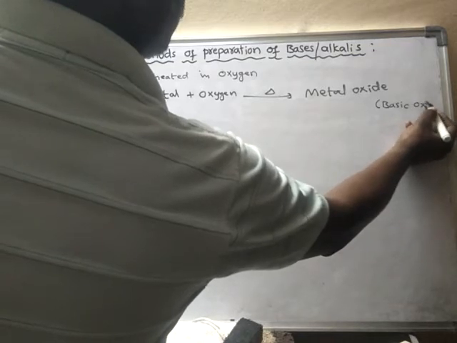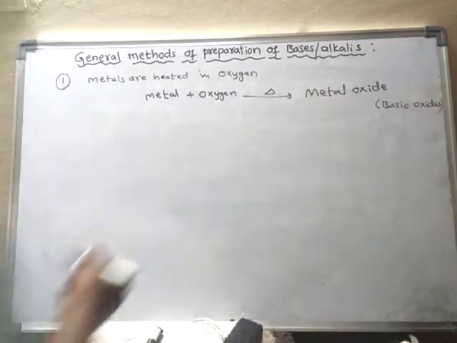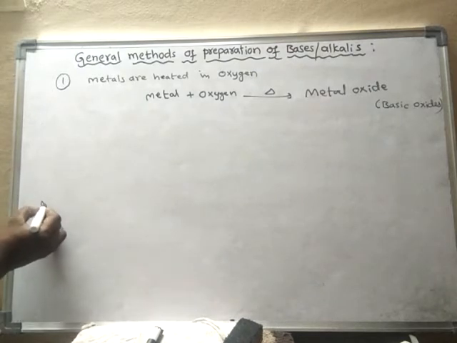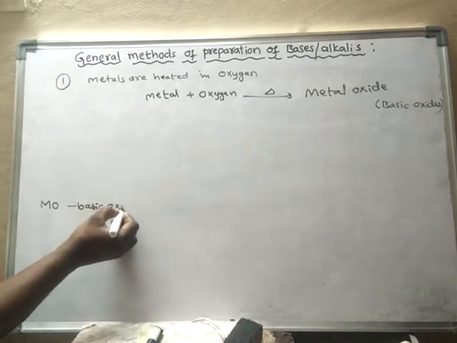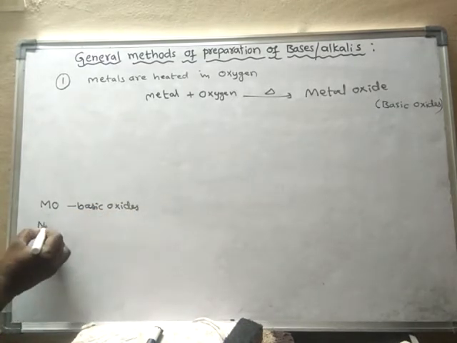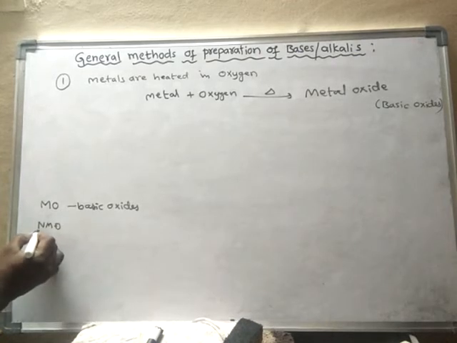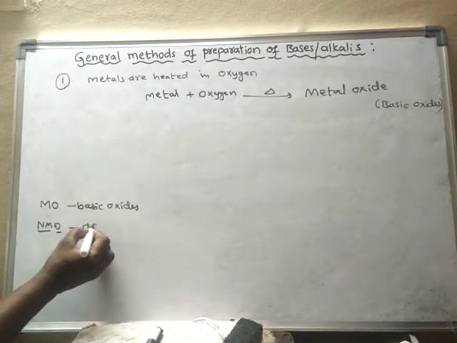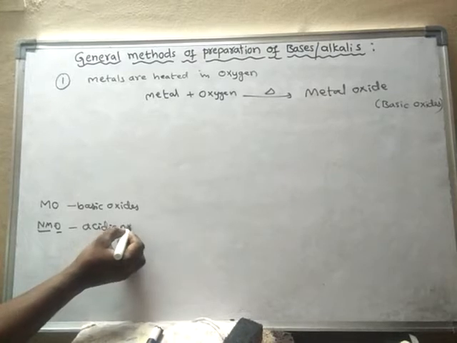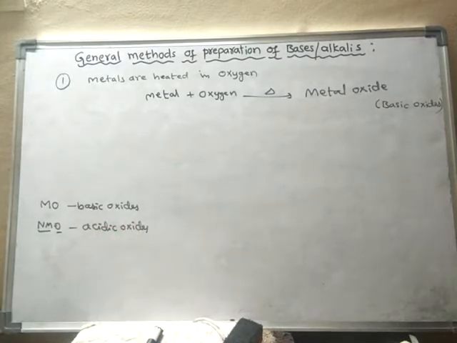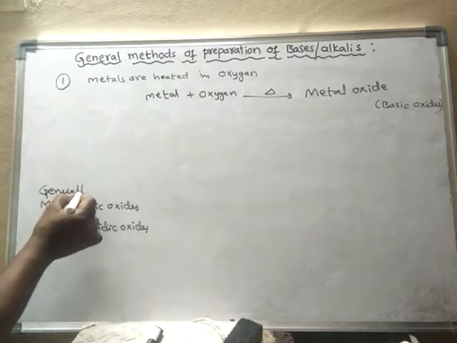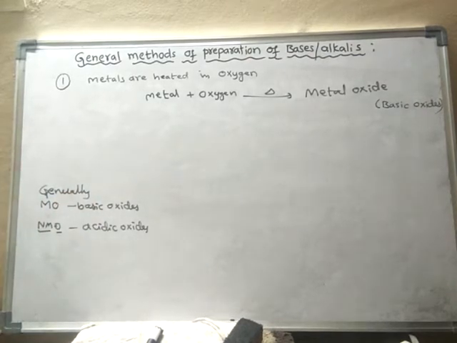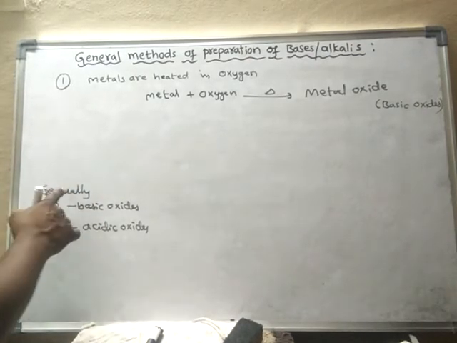Generally metal oxides are basic oxides, and non-metal oxides are acidic oxides. There are some exceptions, so we will learn all the exceptions later.